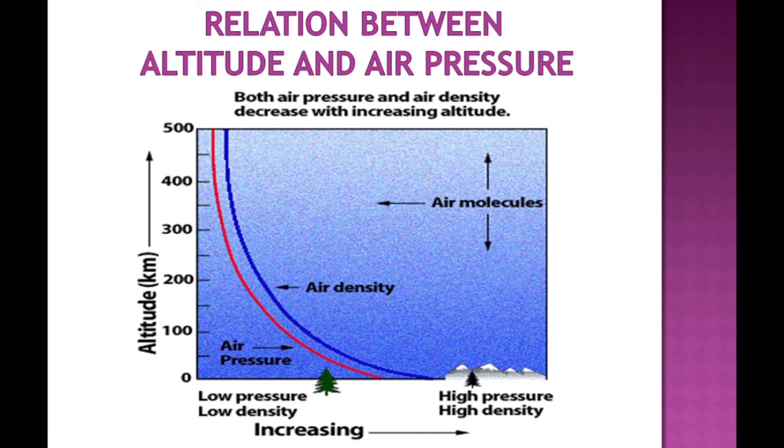Now there is a relation between altitude and air pressure. Both air pressure and air density decrease with the increasing of altitude. That means if the altitude increases, the pressure will be low, and also the density of the air is low. This is the basic relation between the altitude and air pressure. When the altitude increases, the air pressure decreases. If the altitude decreases, then the air pressure increases.